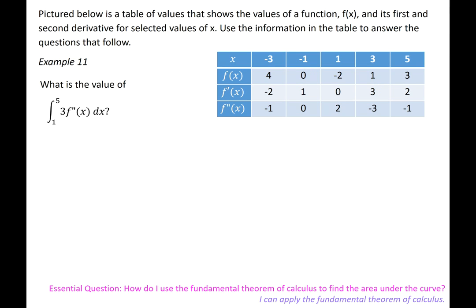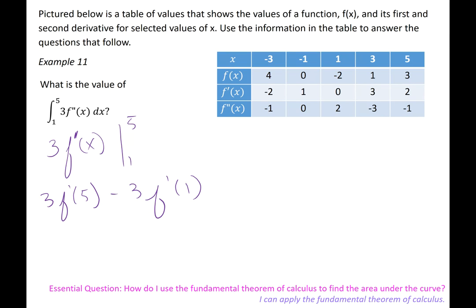All right, we're going to integrate this one. The 3 just hangs out. It's a coefficient, so I get to keep it. So 3, when I integrate f double prime, I get back to f prime. And I'm going to go from 1 to 5. The fundamental theorem says I'm going to plug in the 5 first and then the 1. So 3 times f prime of 5 minus 3 times f prime of 1.